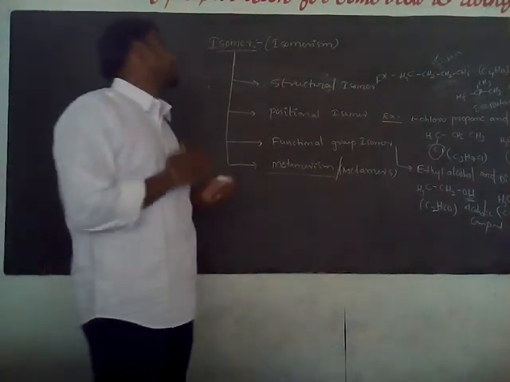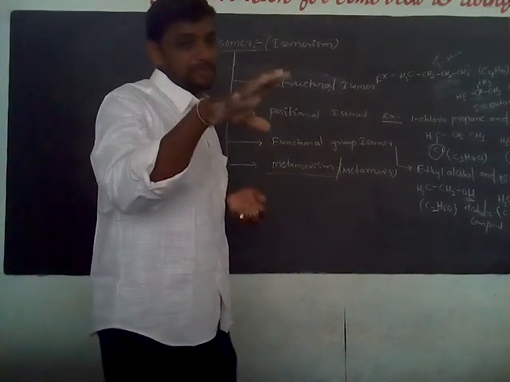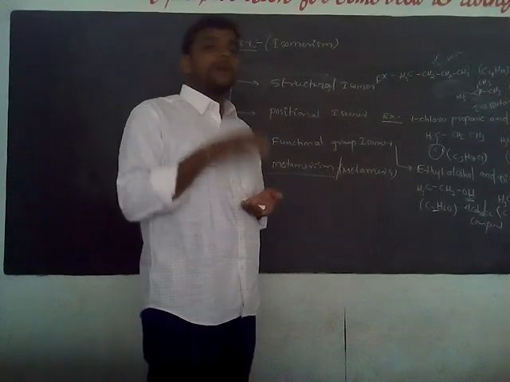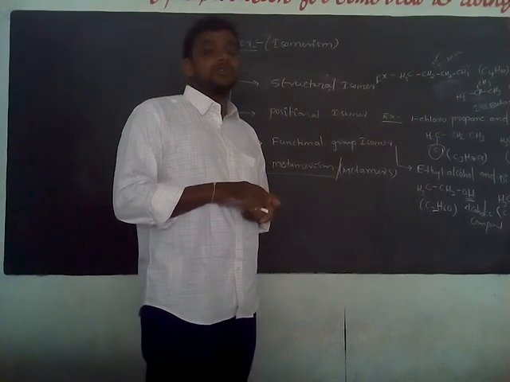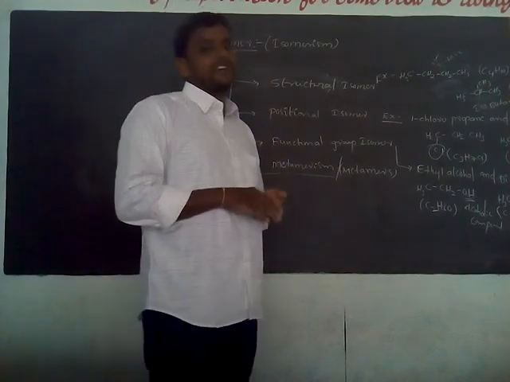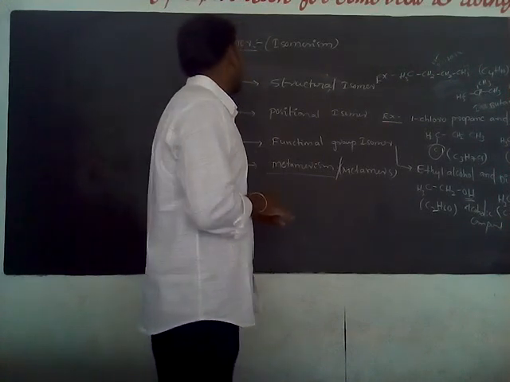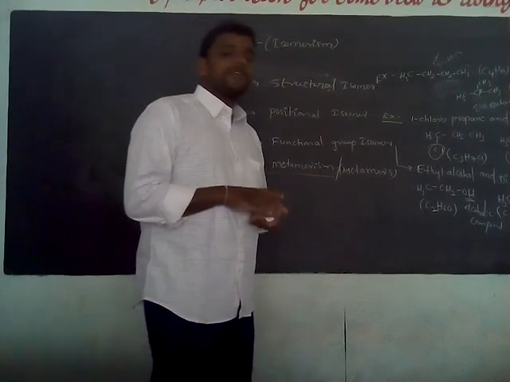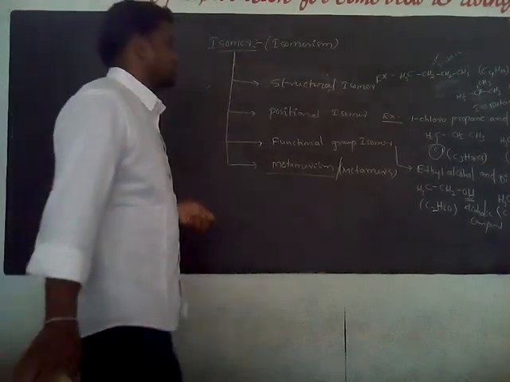Metamerism is also one of the isomer types. Compounds having the same molecular formula but differing in the alkyl groups attached to a divalent or bivalent functional group are called metamers, and this type of isomerism is called metamerism.